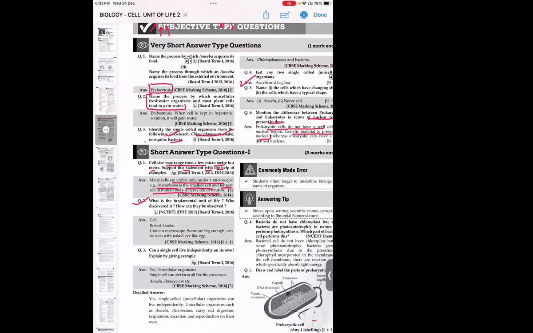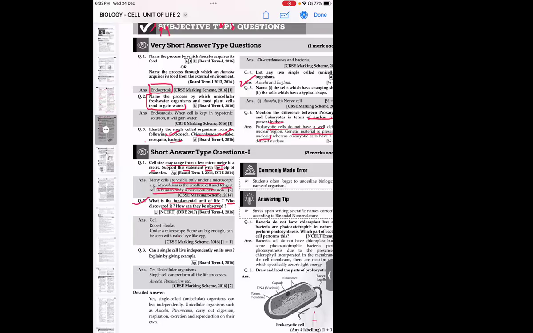Question number 2. What is the fundamental unit of life? Who discovered it and how can it be observed? Ma'am, can you tell me the complete answer for question number 2? Okay, tell me, Sharan. Ma'am, the fundamental unit of life is known as the cell, and it was discovered by Robert Hooke. And the cell can be observed under a microscope.